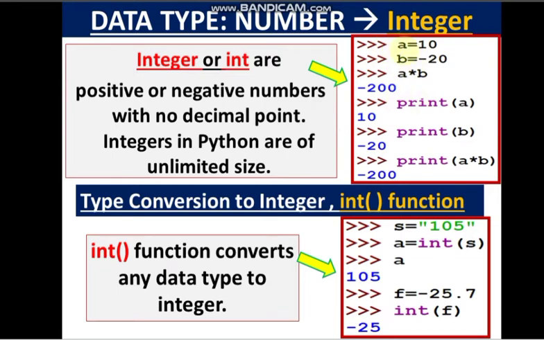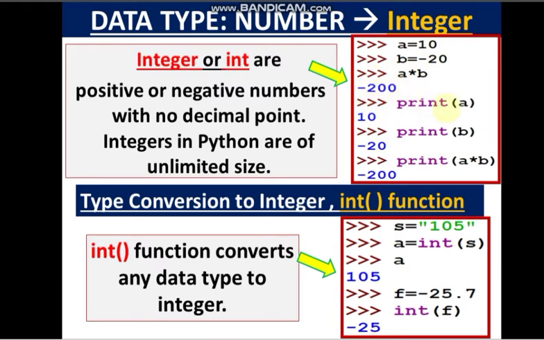For example, if you can see here, a is equal to 10, b is equal to minus 20. So a is a variable, we are defining it with the value 10. This is an integer, b with the value minus 20. Now we are multiplying two integers, operating on these two integer values a and b. That means 10 into minus 20, we will get minus 200.